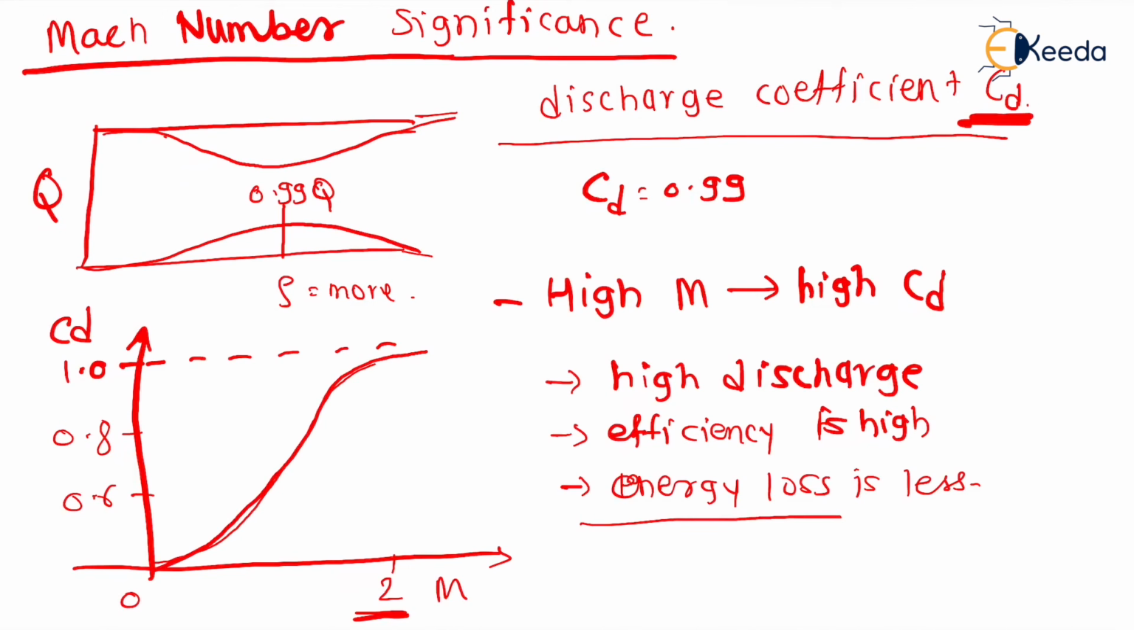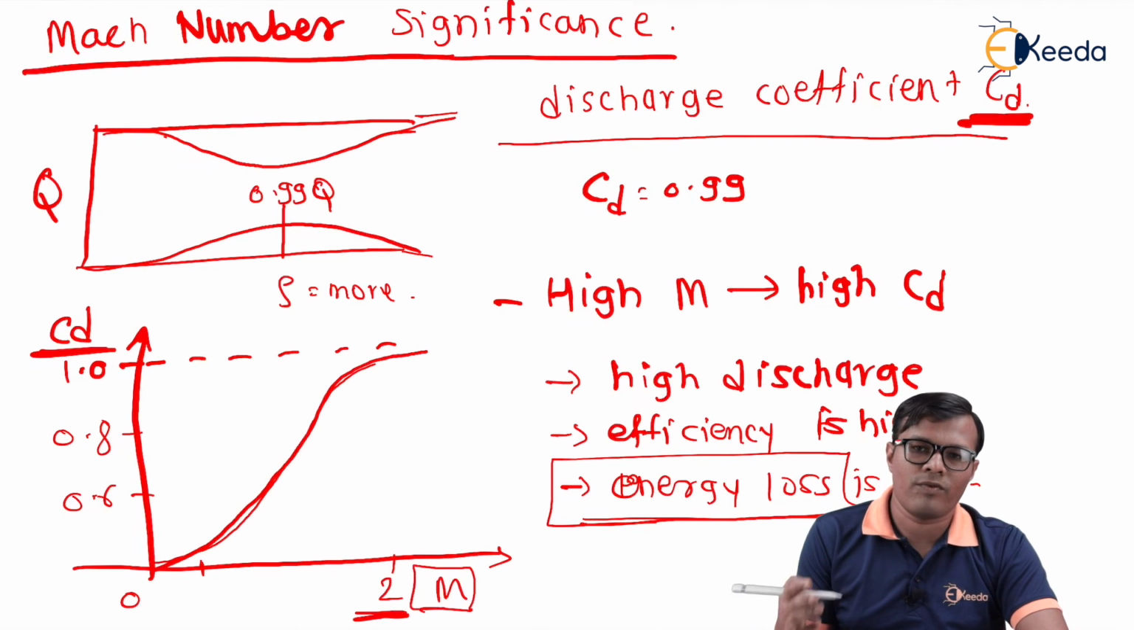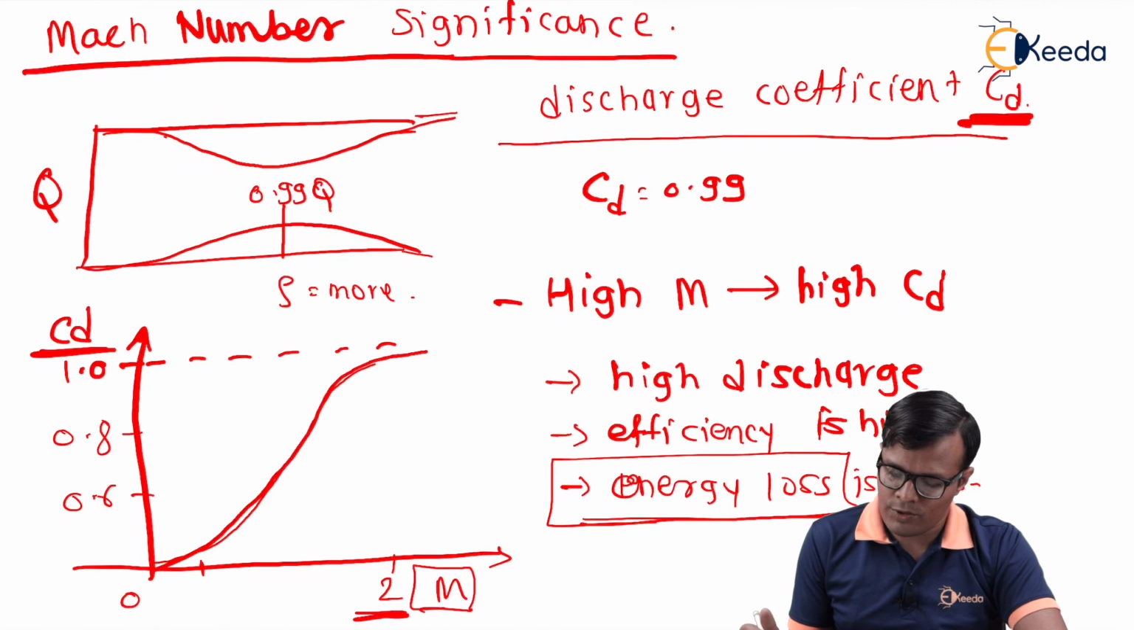If we want more energy loss, say for example compressible flows in energy dissipator devices, then in that case we have to keep very small speeds, very small Mach numbers, so that energy loss will be more. So depending on our purpose, whether we want more energy loss or less energy loss, we define a discharge coefficient, and accordingly we consider the value of Mach number, that is the value of traveling speed that we are going to adopt.